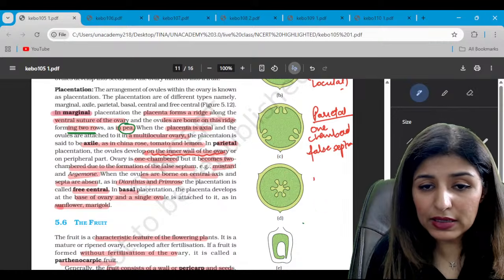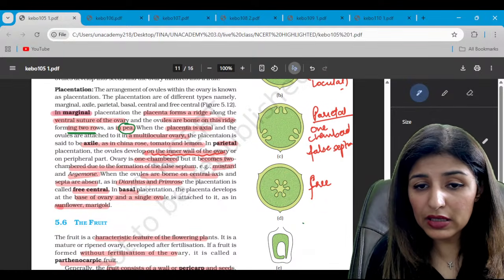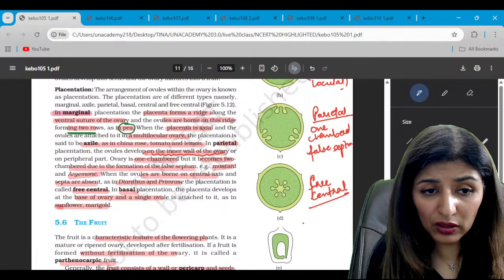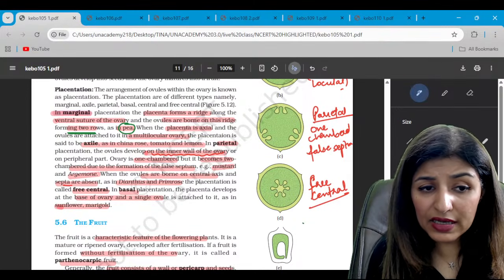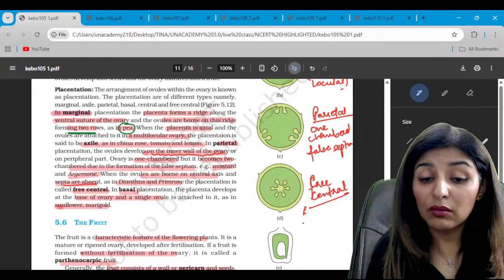While this one is free central. There is no septum at all. In free central, again, septa are absent and it is monolocular.